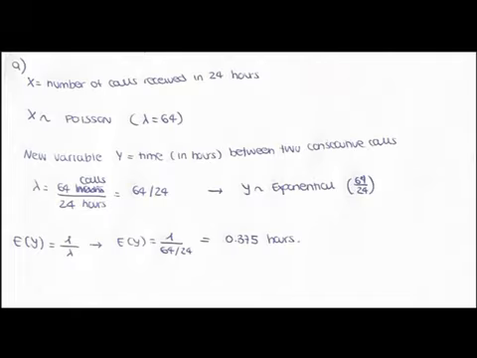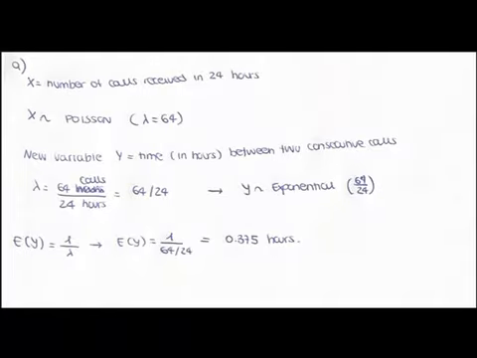Now, in part A, they first ask us what probability distribution represents the variable time in hours elapsed between two consecutive calls. According to this statement, we need to introduce a new variable that we call y. You can call it any other letter. It is the time in hours between two consecutive calls.